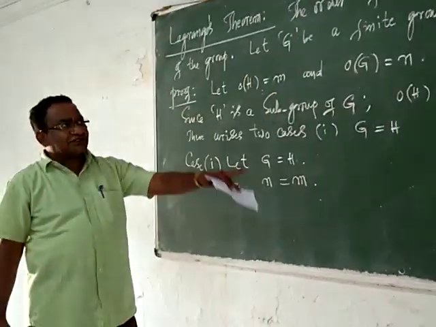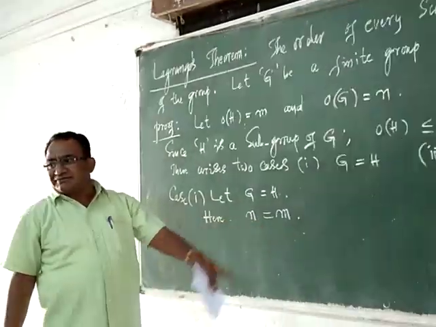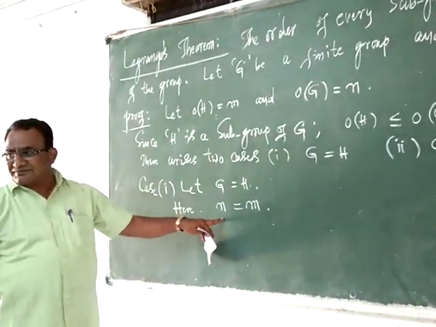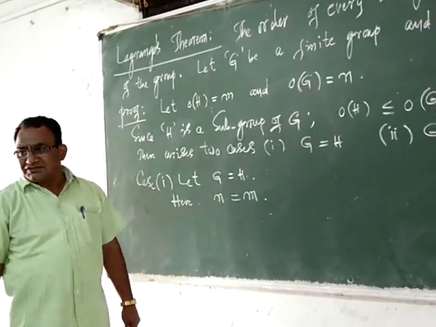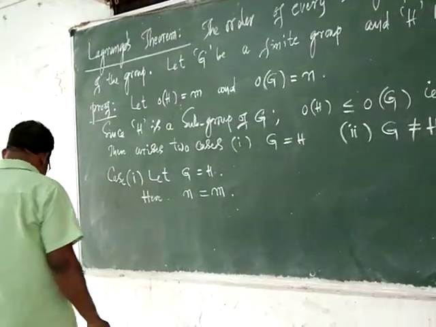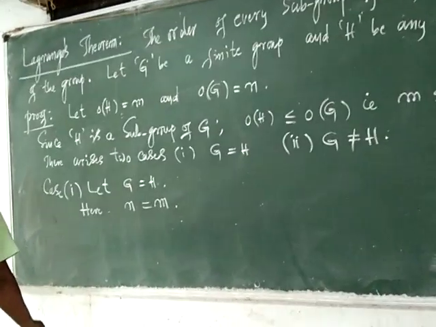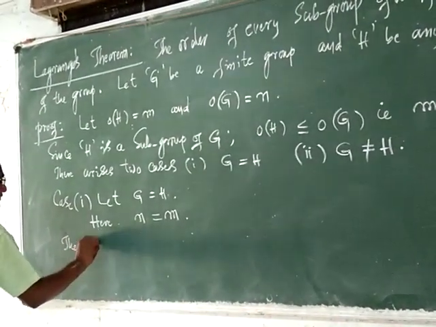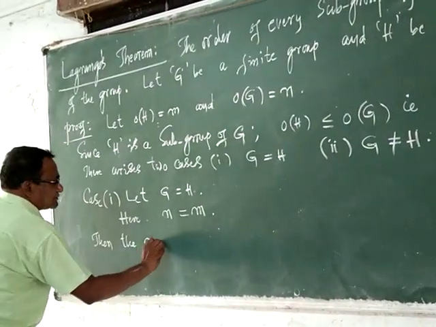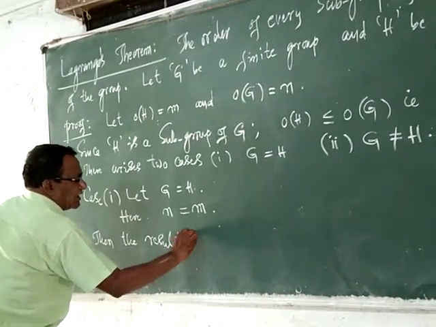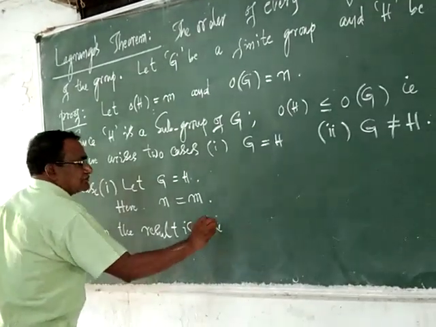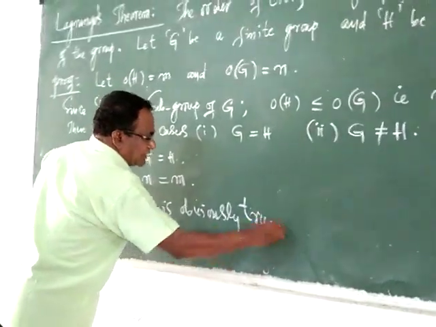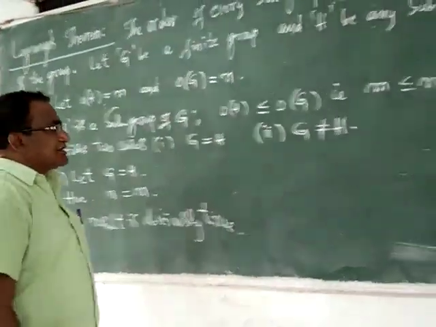In that fashion, N is equal to M means M divides M, that is, the order of H divides order of G. Then the result is obviously true.